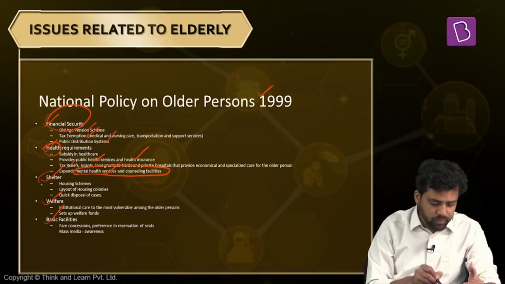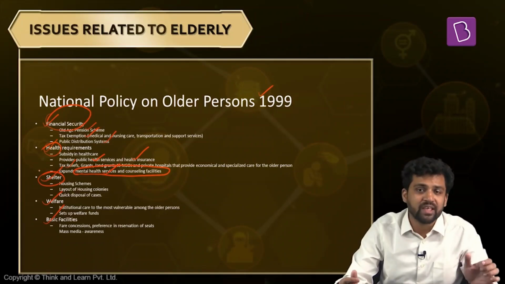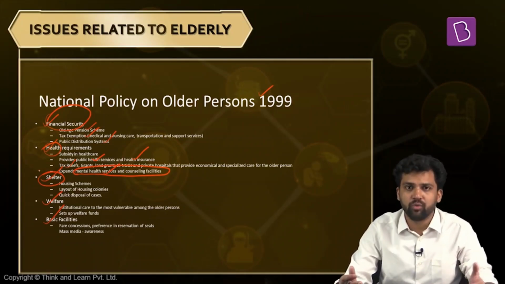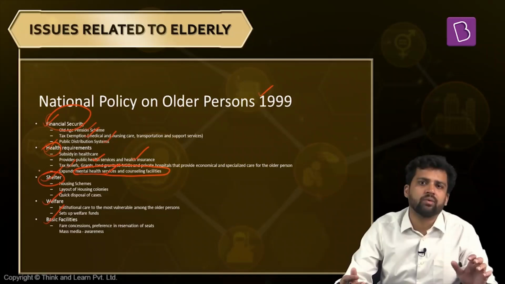Now, next dimension they're talking about is shelter. Elderly might not have access to shelter, or they might have to be dependent on someone for shelter. So what they're saying, you have to increase access of elderly to shelter facilities. So one way is you should have more housing policies which address the needs of the elderly, affordable quality housing. And even if the policy is addressed towards everyone, certain allocation or certain outlay can be there for elderly.